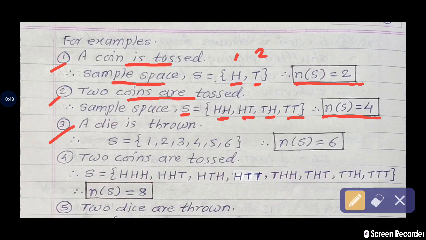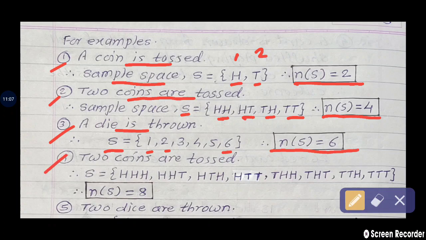For example, a die is thrown. So therefore sample space S is equal to, on a die, how many surfaces are there? Total 6 surfaces, and on each surface some numbers are bearing or dots are there, like 1 dot, 2 dots, and maximum 6 dots. So how many sample points are here? Total 6. n(S) equal to 6.